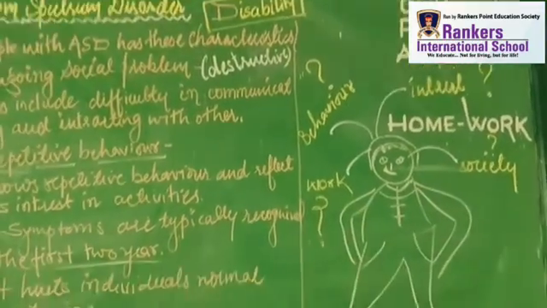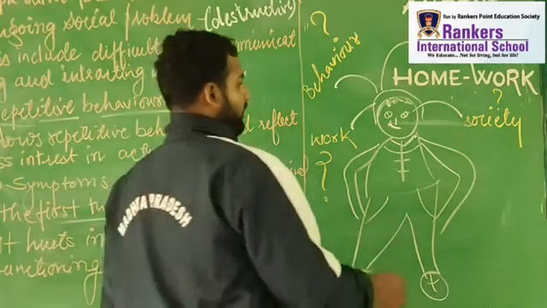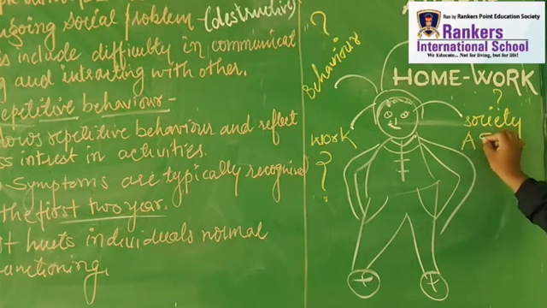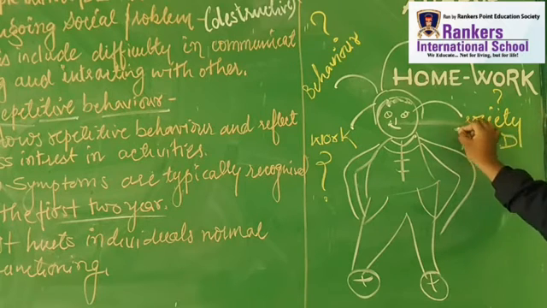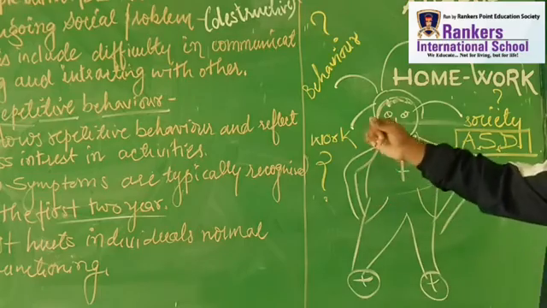This picture reflects the situation of a person who is facing ongoing social problems. Let's take an example that this is a boy, and he is facing a problem called ASD, autism spectrum disorder. Let's make a box. So if this individual is facing ASD, whatever problem he or she has.